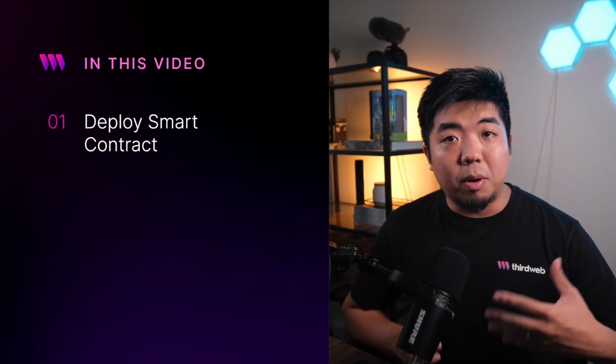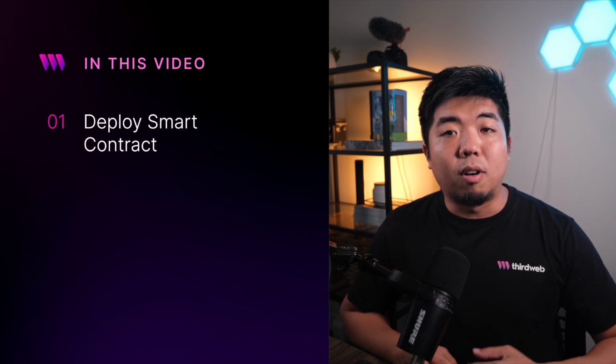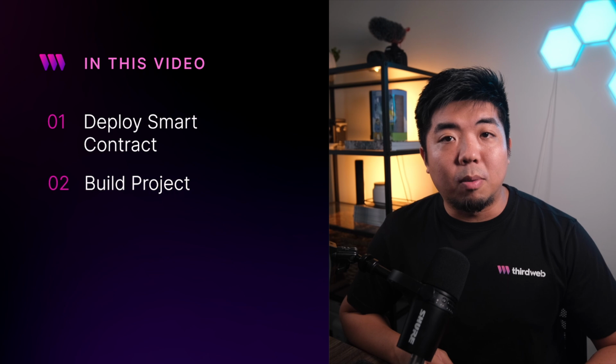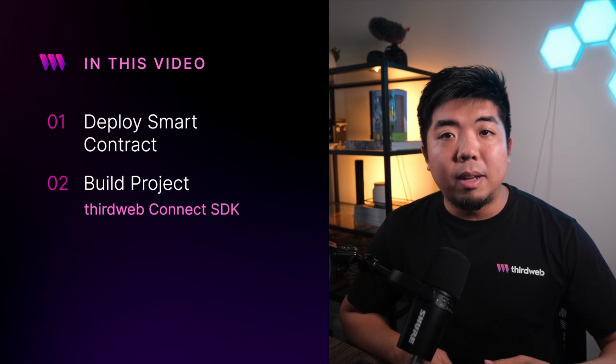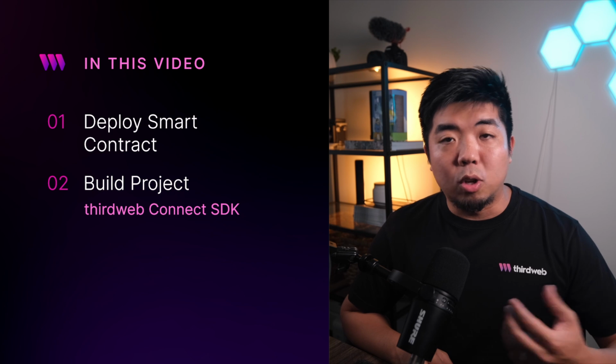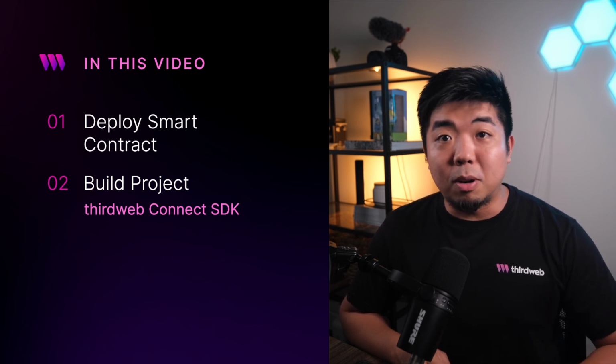An overview of what we're going to be covering in this video. We'll first create and then deploy our smart contract for our Buy Me a Coffee application. It'll be a very simple smart contract that we're going to create and then deploy with thirdweb. Then we'll jump into building out our Web3 application utilizing thirdweb's Connect SDK. With all of that said, let's jump on the computer here and let's build out our smart contract first.